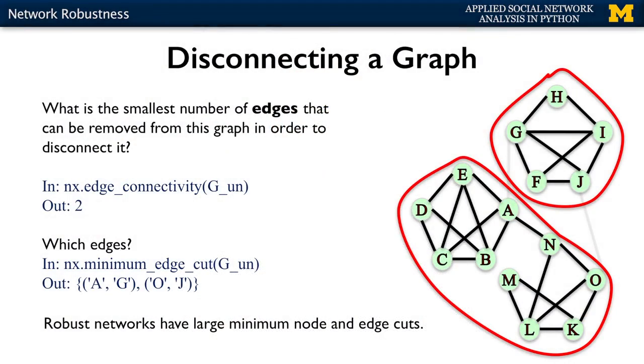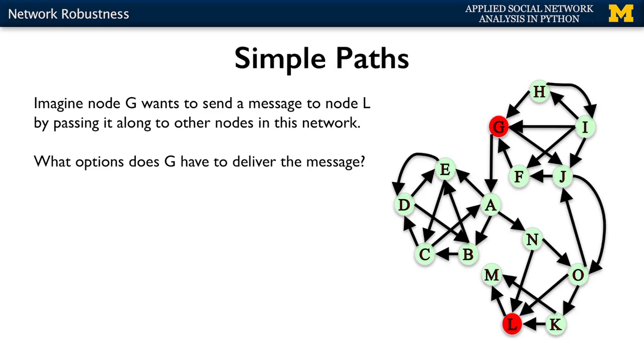Robust networks are those that have a large minimum node and edge cuts. That is, those for which you would have to remove a lot of nodes or edges in order to be able to disconnect them. And that's a very desirable property because you don't want your network to be easily disconnected by just removing a few nodes or a few edges.